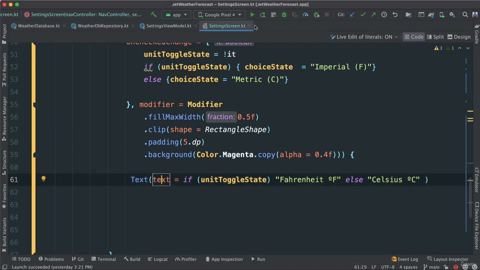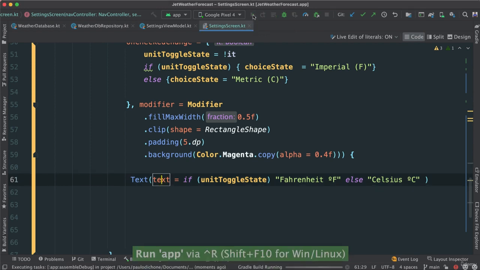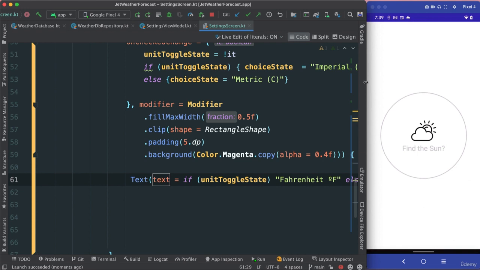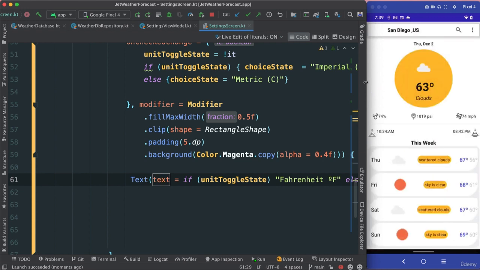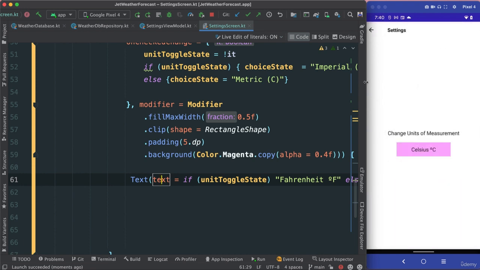All right, let's go ahead and run this real quick. All right, let's go to settings. I'm on my phone here. All right, there we go. So if I click, all right, it's changing back and forth, Fahrenheit, Celsius, Fahrenheit, Celsius. Very good. So that's exactly what we want, and it's working.